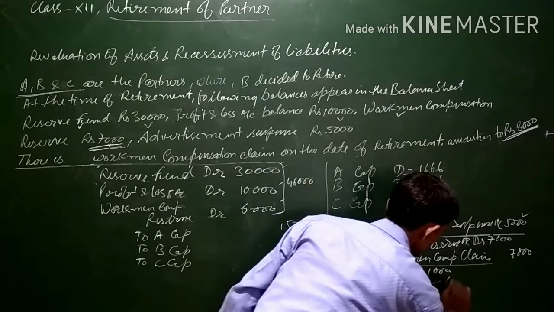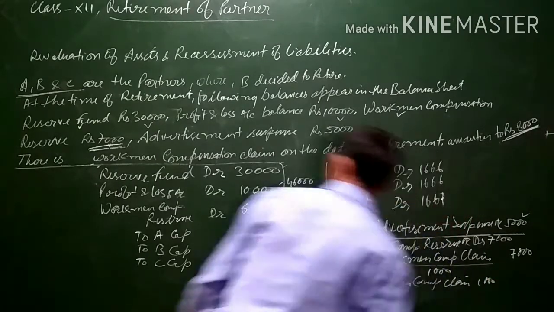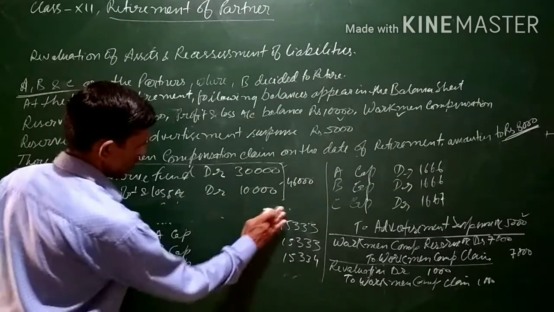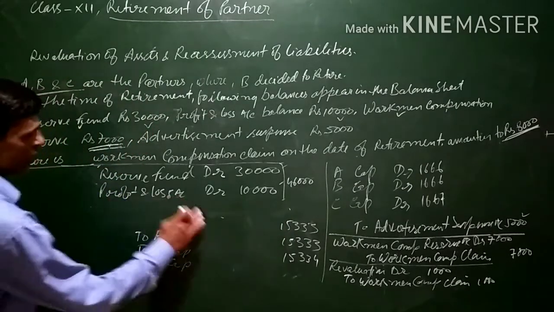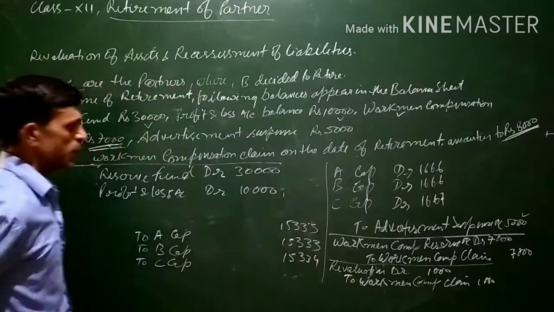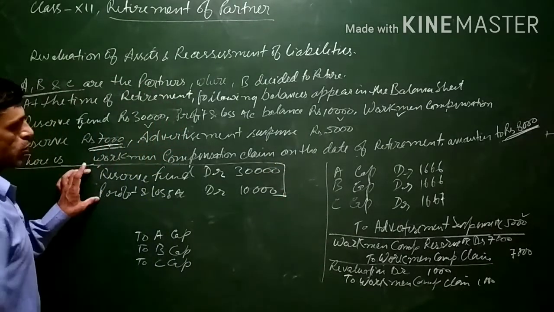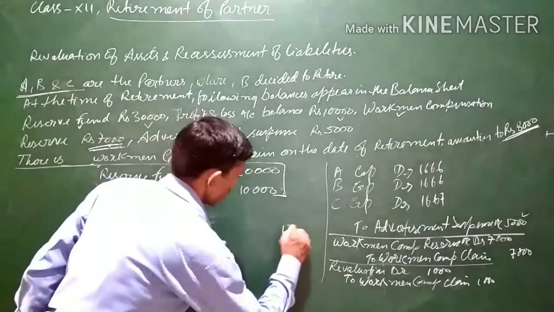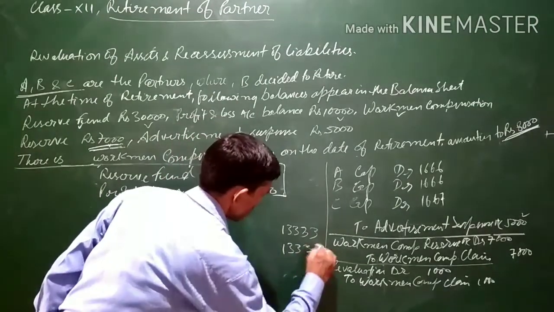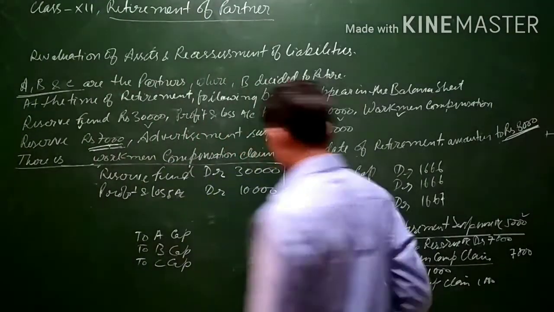Workman compensation claim, a new account, will be there for the 1,000 balance. And the workman compensation reserve will not appear in the balance sheet, since there is no balance left in it. So only 40,000 will be transferred to all the partners' capital accounts in their profit sharing ratio. So only 40,000 is left, that is part of the profit. 40,000 will be transferred, that is 13,333, 13,333 and 13,334. So it will come to 40,000.